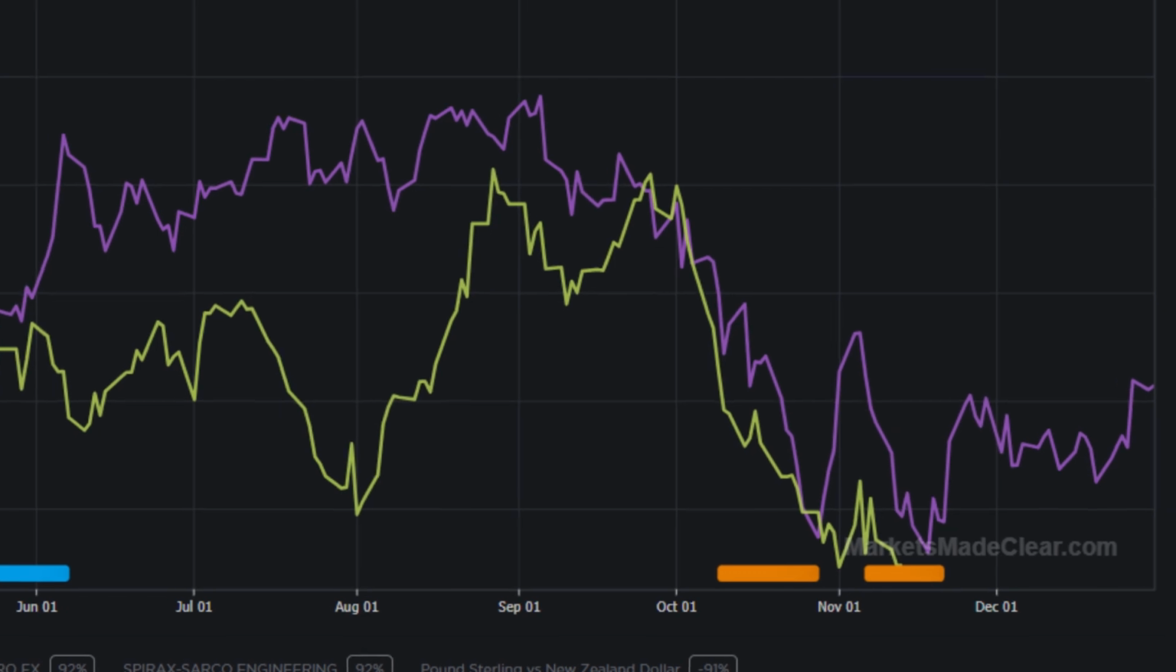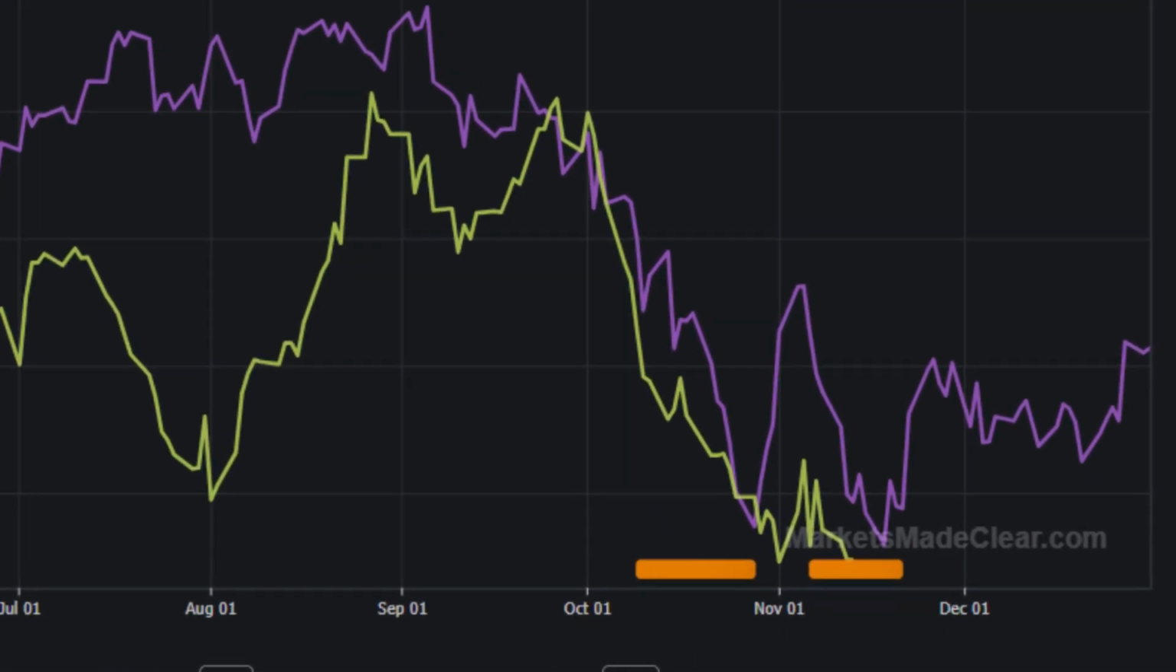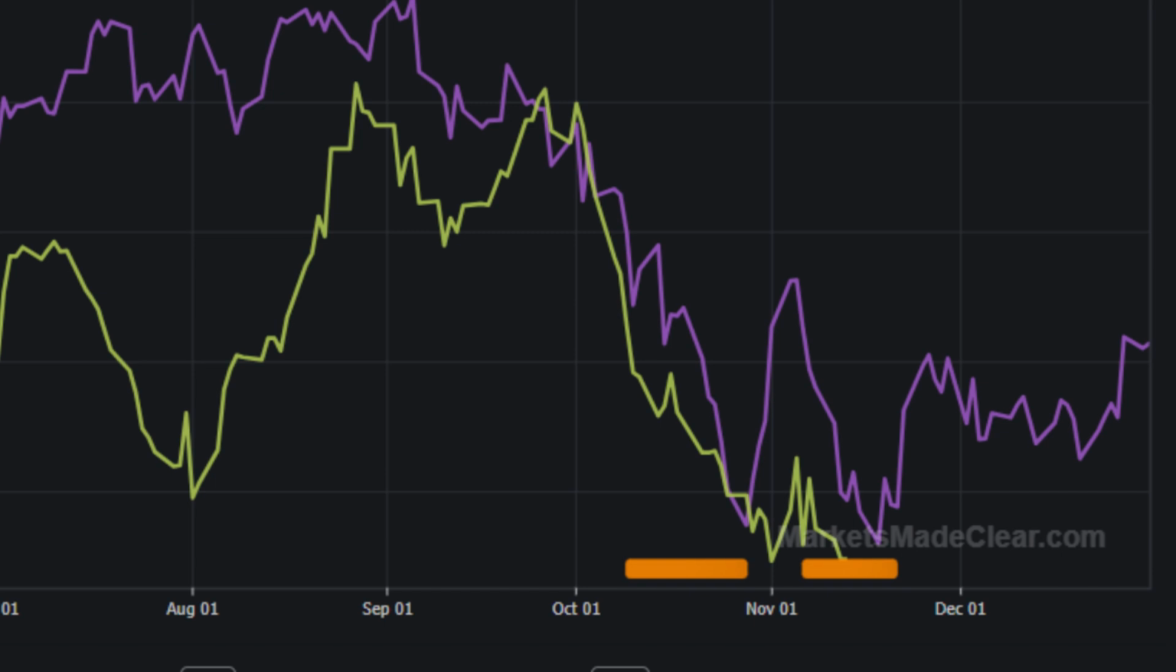Seasonal analysis also shows us that the Canadian dollar can go through a short-term bullish period at the end of November through to December. Finally, retail sentiment.